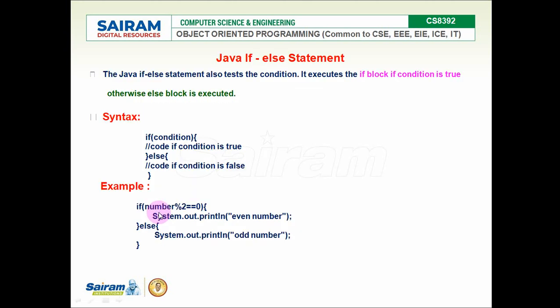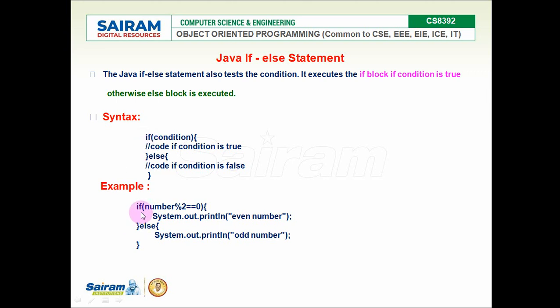So that is the Java if statement. The second category of if statement is if else. See the syntax: if the condition evaluates true, this block is executed. Otherwise, if the condition fails, the else block will be executed. The syntax is: if the condition, code block for the true condition, else, if the condition failed, that is going to be given in the else block. Else is a keyword, if is a keyword.